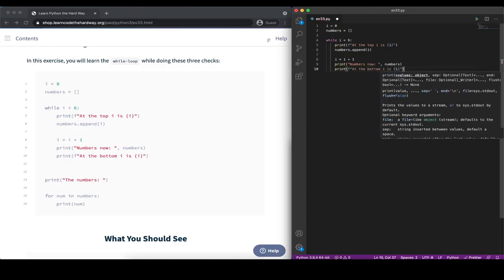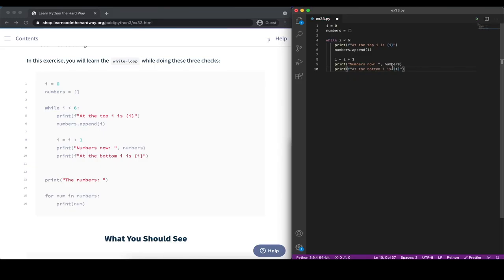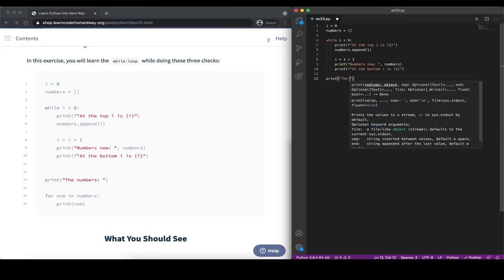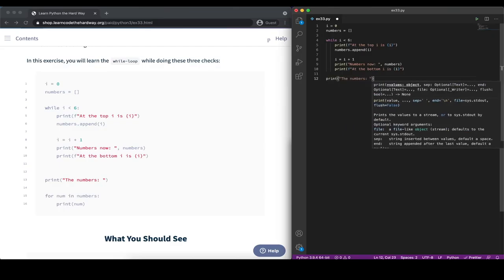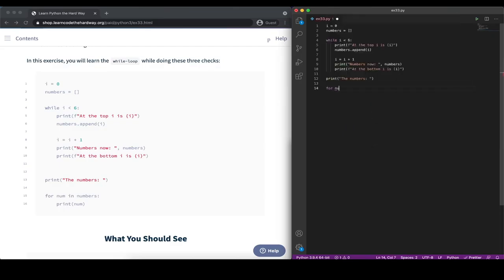And finally, here at the end of the while loop, we're going to print out what i is at the bottom of our while loop. And then of course, if we want to end defining our while loop, we would outdent again. And then finally, we just print out the numbers. And this time we're going to use a for loop to print out all the entries in numbers. We're defining the temporary num variable here and printing out that value.